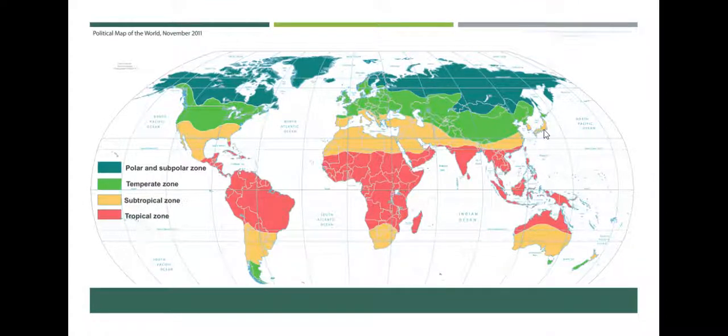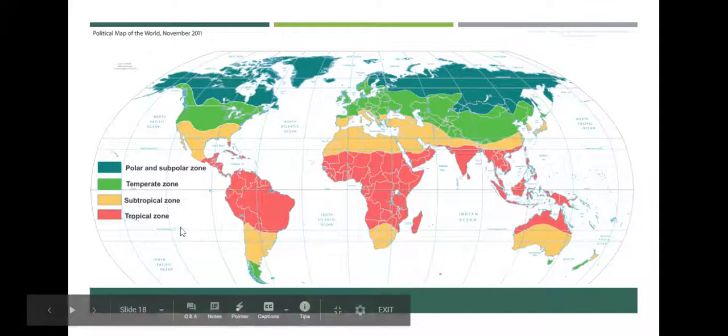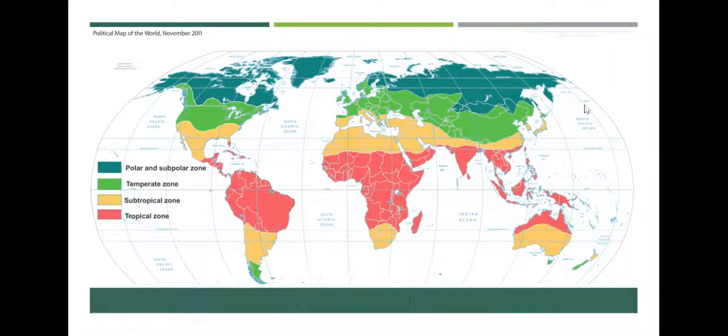And think about your population clusters, where they are. So usually you're going to see people living in the temperate zone, maybe in the subtropical zone, and then in some cases the tropical zone. There's large population clusters as well.